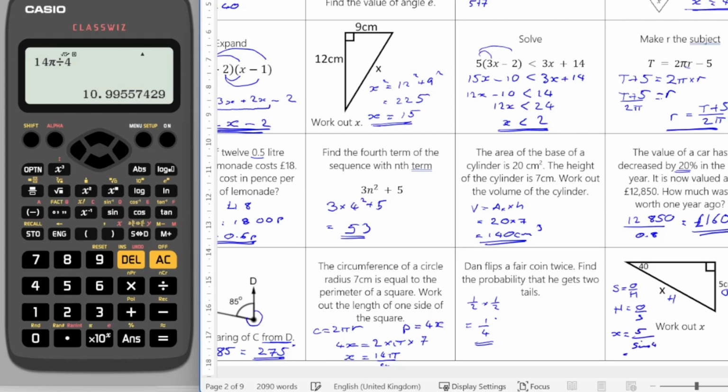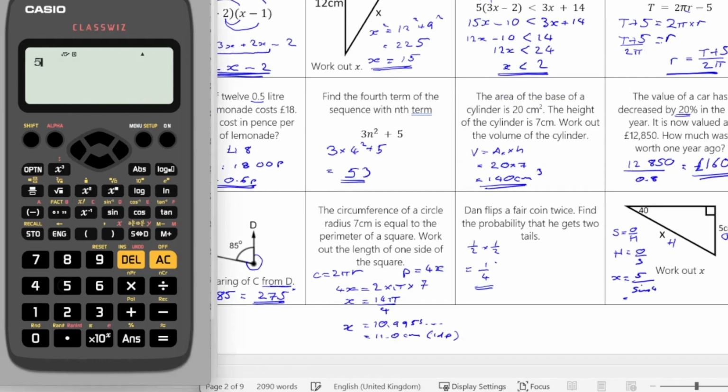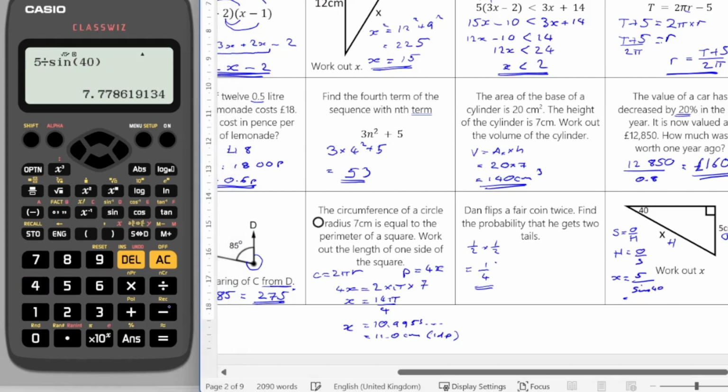And then if we use our calculators, so 5 divided by sine of 40, I've missed my 0 off, I'll put that back in now, is going to give me 7.7786. So I'm going to call that 7.8 centimeters to 1 decimal place.